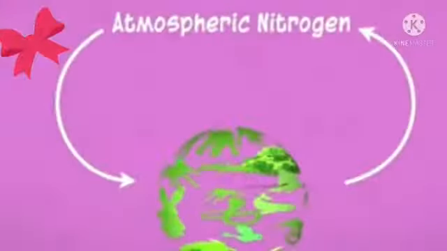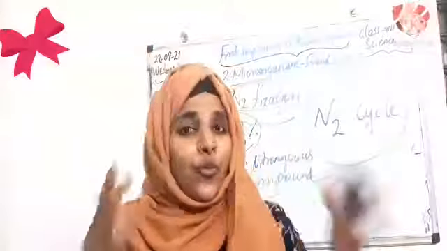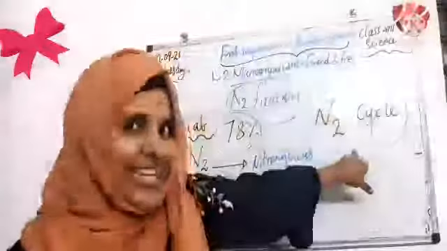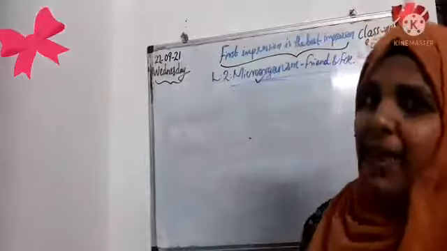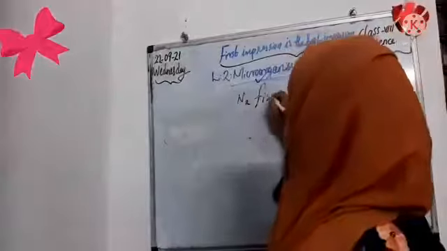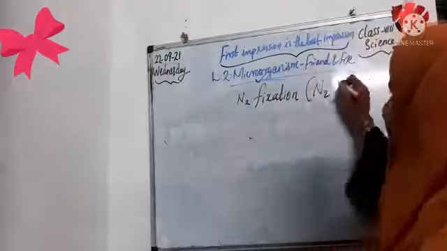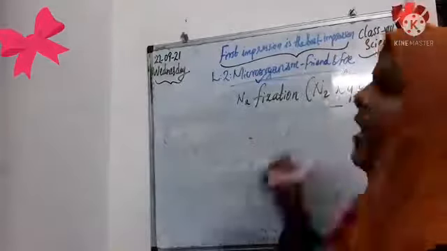So listen, children, next we need to check how this nitrogen is fixed in our environment through the nitrogen cycle. So let's check. One of the main important functions of microorganisms is what, children? Yes, nitrogen fixation. Only through the nitrogen cycle can we understand how nitrogen is fixed in our environment.